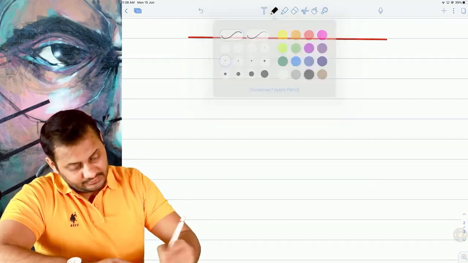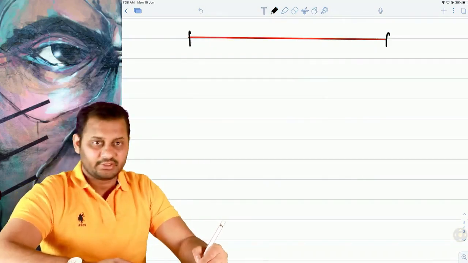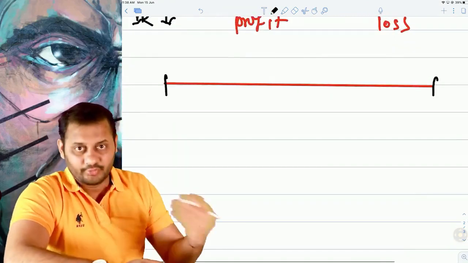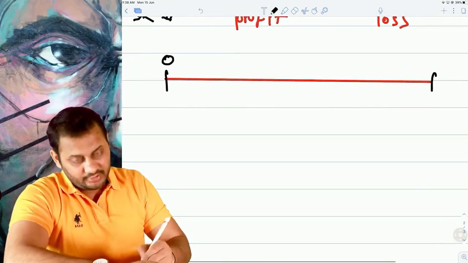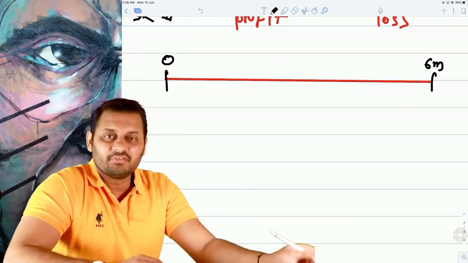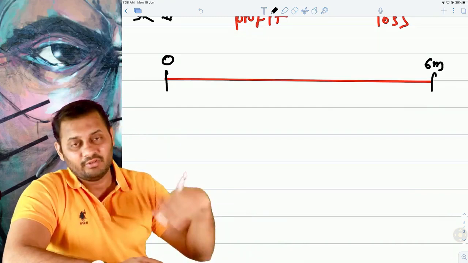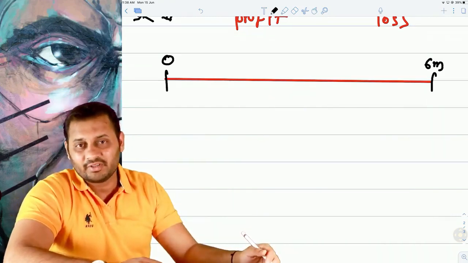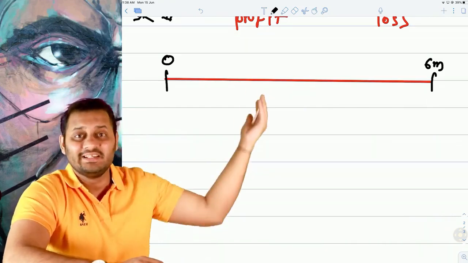So let's say this is time 0 and this is time 6 months. You don't want to take a loan now, but you want to take a loan after 6 months. There is some kind of fear in your mind that when you go to take the loan from the bank after 6 months, the interest rate would have increased by that time.